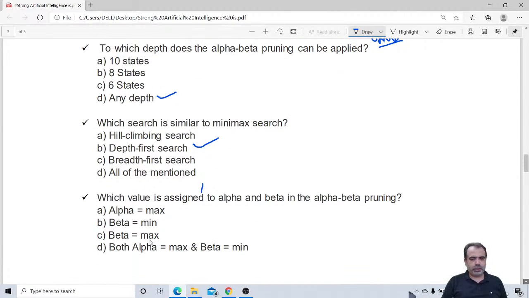Which value is assigned to alpha and beta in alpha beta pruning? So alpha is for max, yes it is correct. Beta is for min, yes it is also correct. But there is one more option where alpha is equal to max and beta is equal to min. Yes, this is the appropriate answer. So your answer must be D. You must attempt the questions carefully because several times the answer may be given in discrete form rather than in the clubbed form.